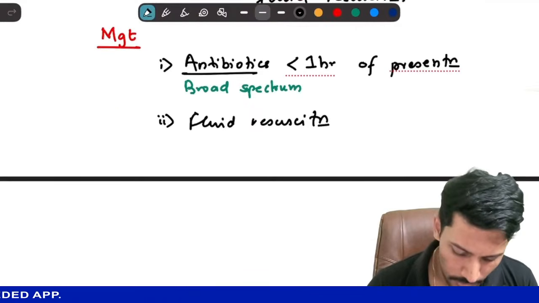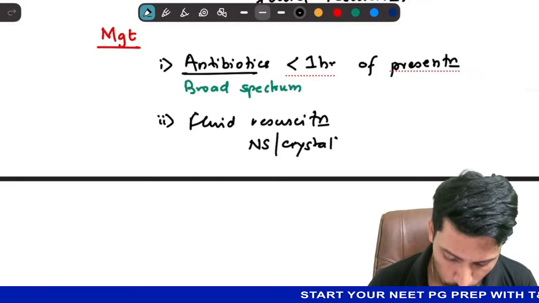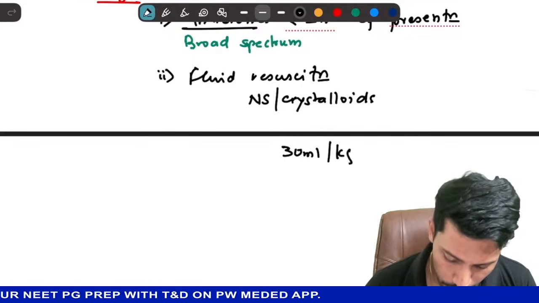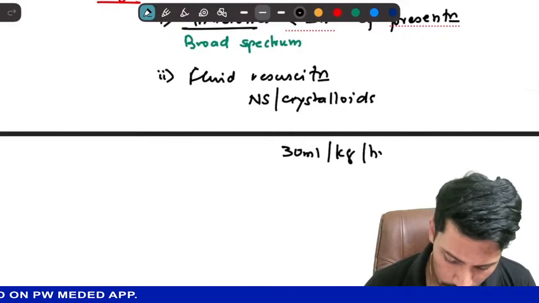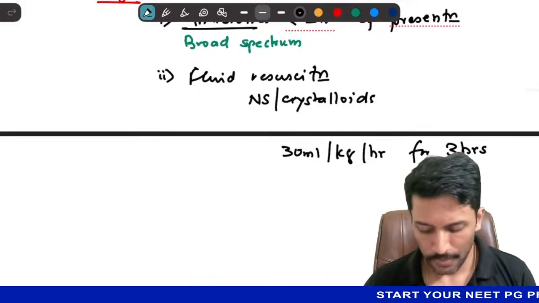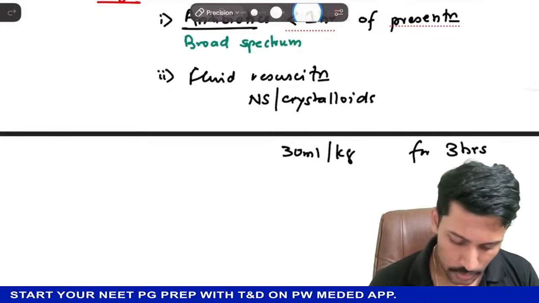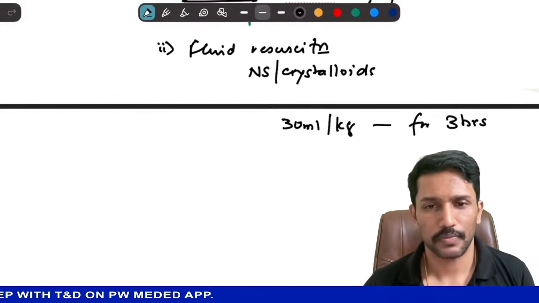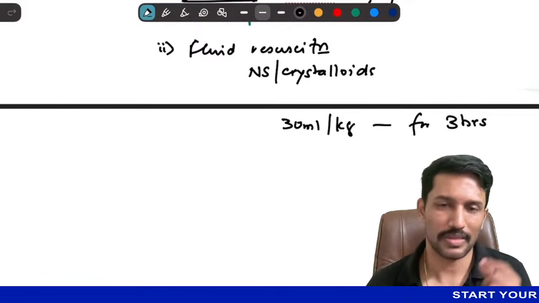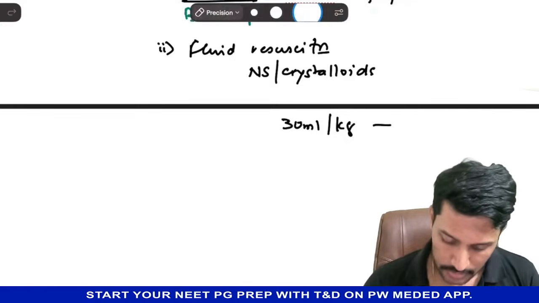Second, fluid resuscitation. Fluid resuscitation is either normal saline or other crystalloids, not colloids, and you're using initially 30 ml per kg overall for the first 3 hours. So let us say a 50 kg individual, now I'm having a sepsis and probably heading into septic shock, then I will require 30 ml per kg over the first 3 hours.